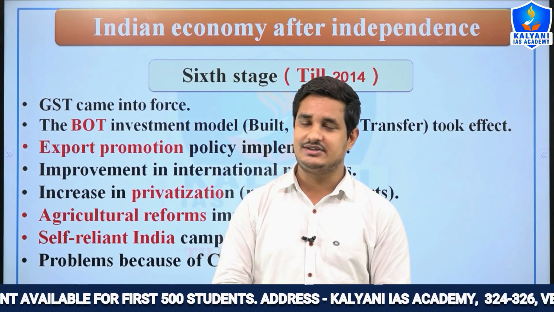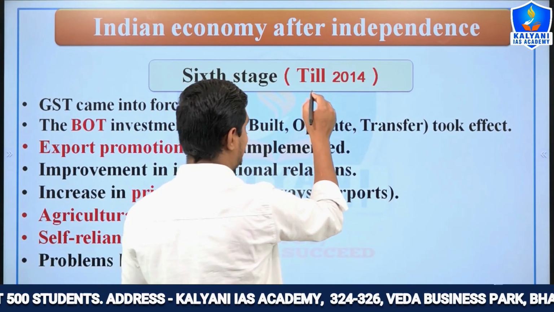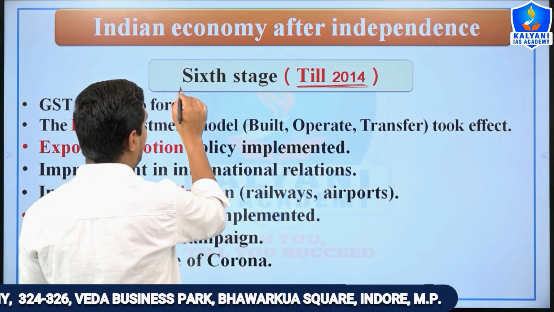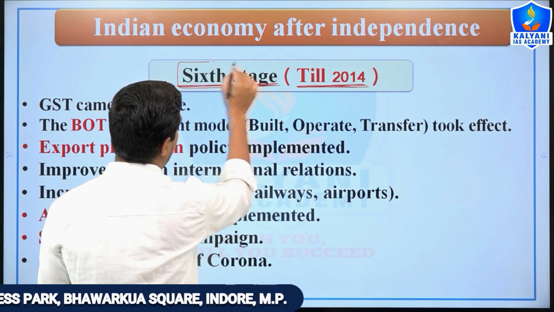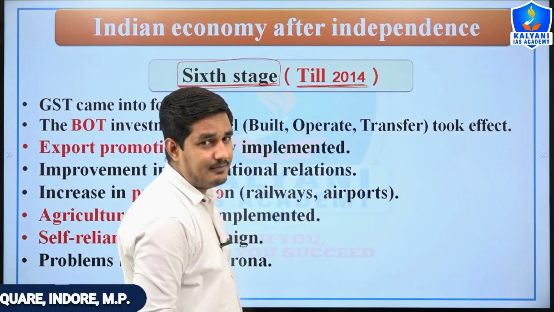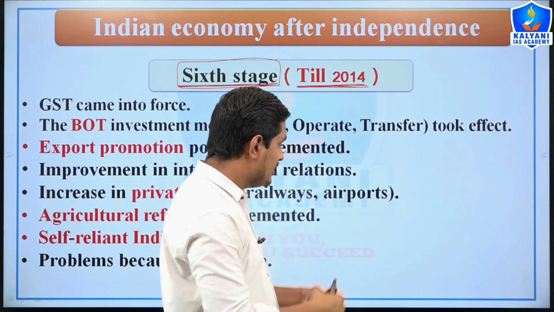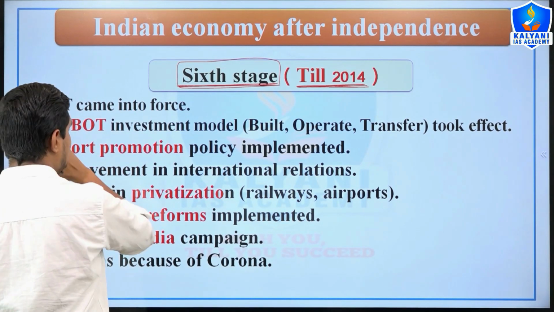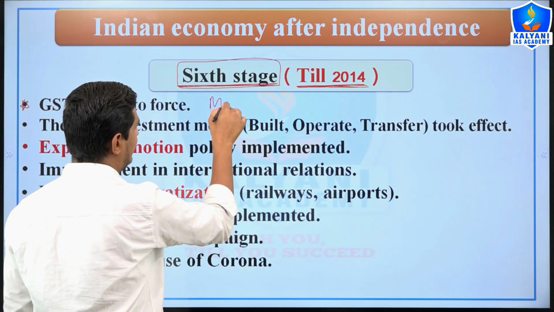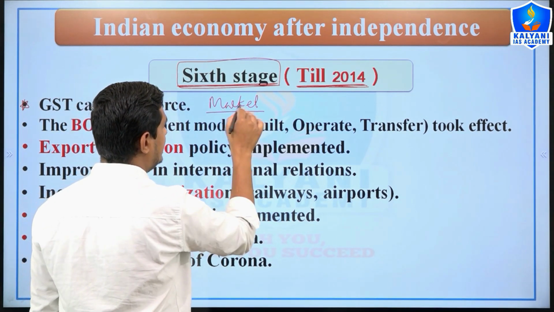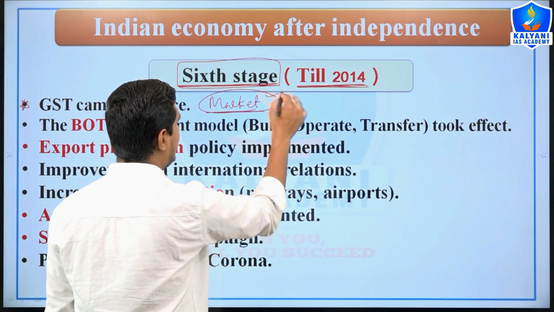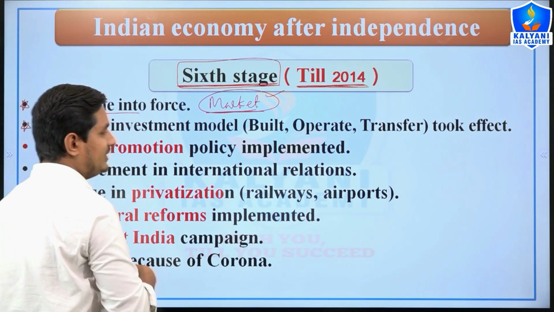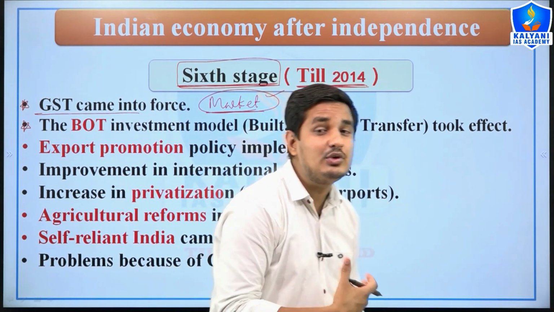Now we will study the sixth stage, which is from 2014 onwards, right? And what was the basic difference between the fifth and sixth stage? You know very well that in 2014 the Modi government took command of the Indian economy, right? First and foremost, to make the market very liberal, in the process of market reforms the GST came into force. And second, in the investment model, BOT came into existence.